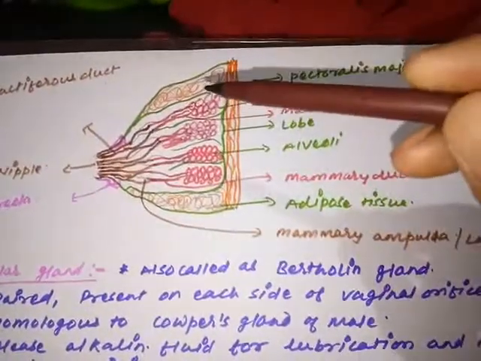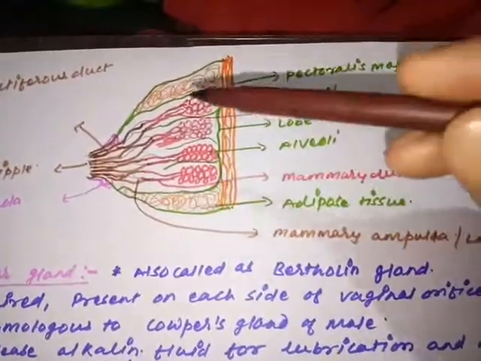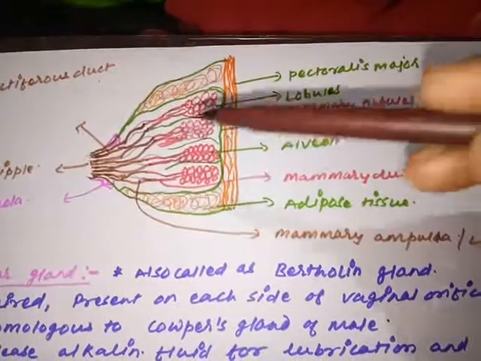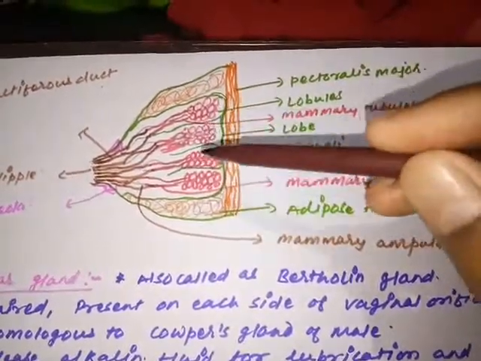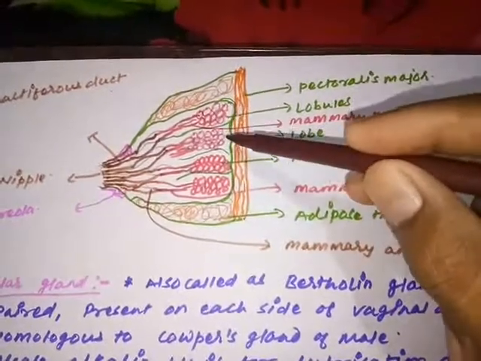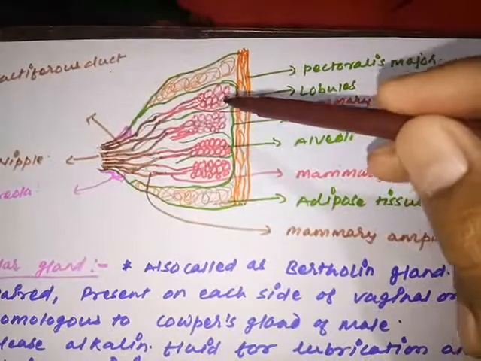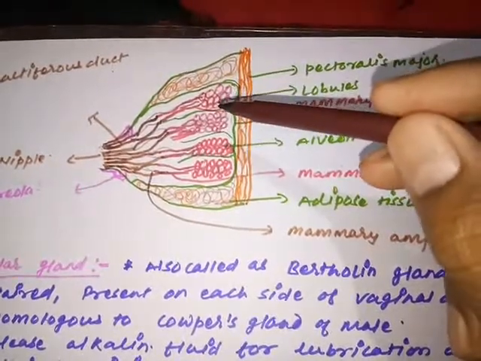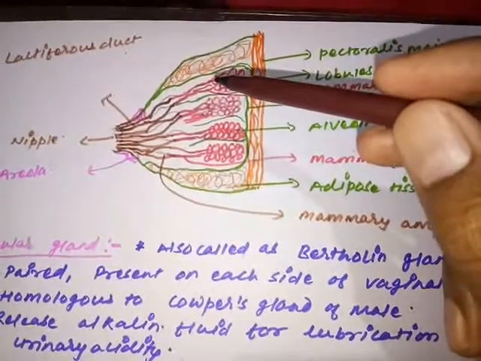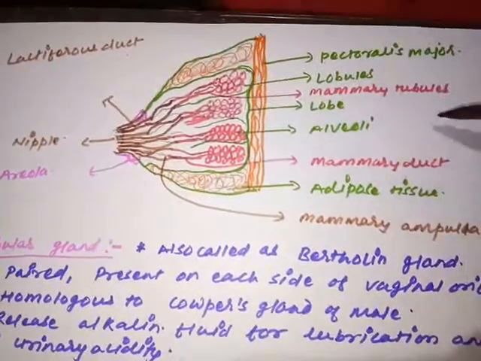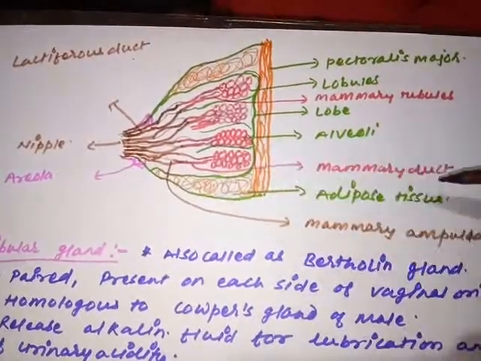Inside it, what is there? The adipose tissue. The adipose tissue divides the mammary gland in the form of lobes. Inside the lobes there are divisions or partitions. What is that partition or division called? The lobules. Each lobule has milk producing cells called alveoli. These alveoli release their milk with the help of thin tubules called mammary tubules. Now mammary tubules join together to form a big duct called the mammary duct.